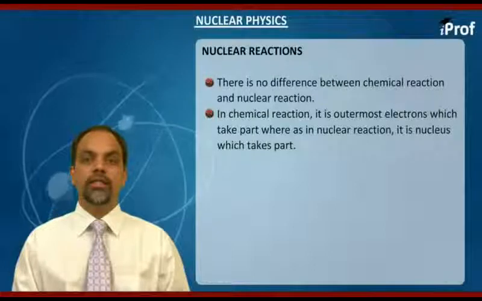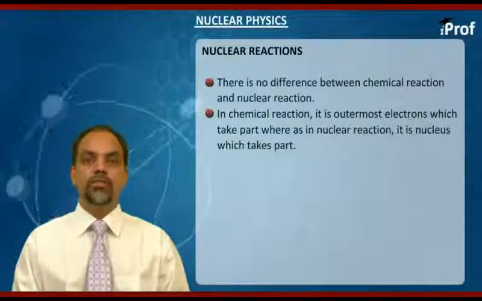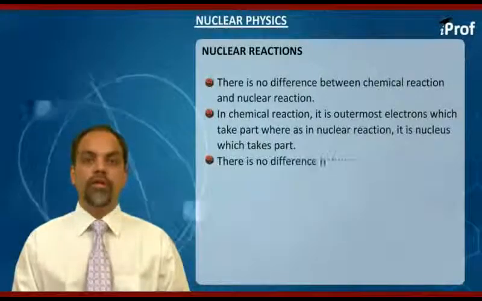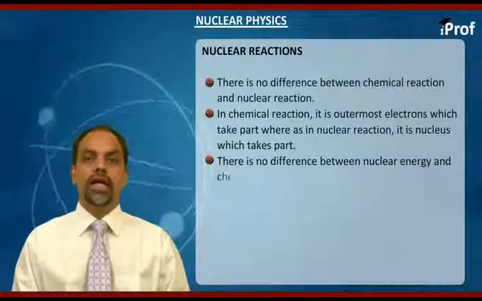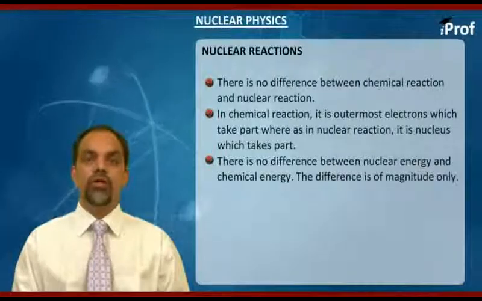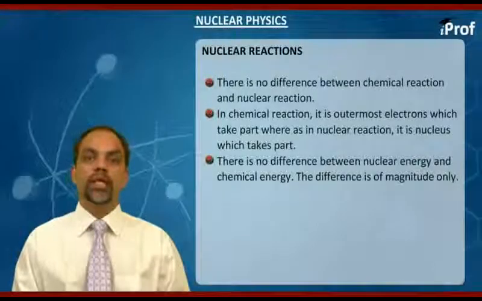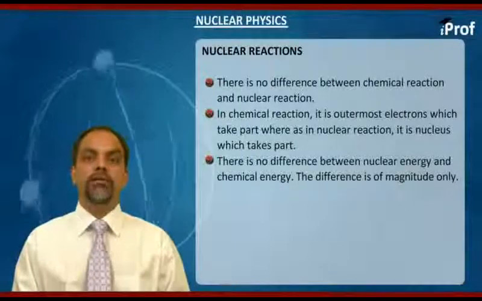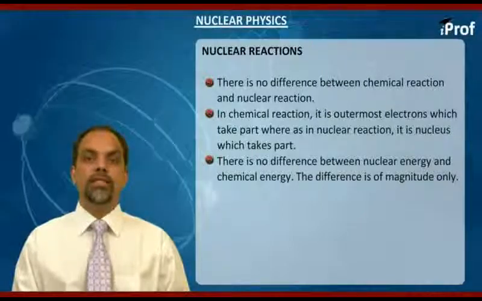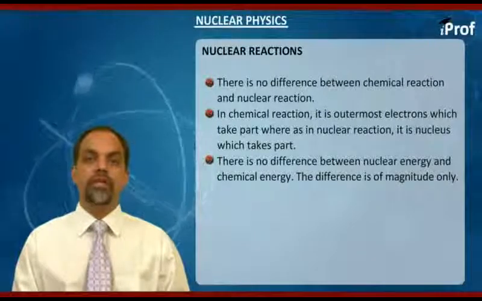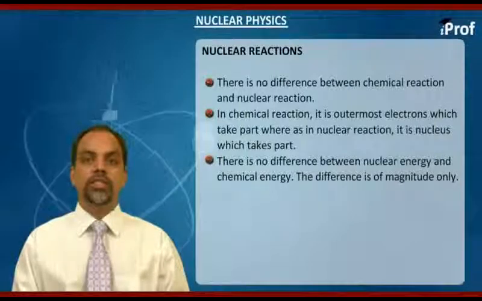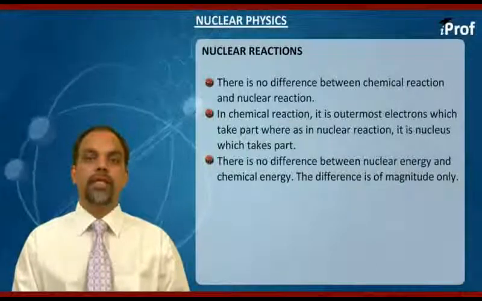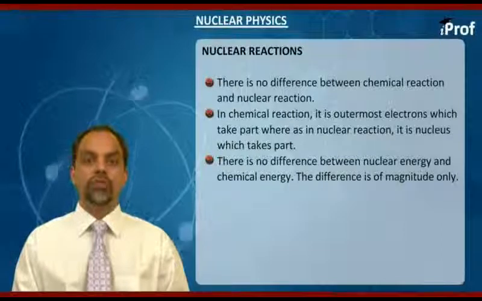And there is one more difference, and there is a myth among students and teachers also, that nuclear energy is different from chemical energy. No, there is no difference of nuclear energy and chemical energy. The difference is only of quantity. Now when electrons are participating in the reaction, the corresponding mass defect, that is a loss of mass, is very less, and from Einstein's very famous mass energy equivalence relation, that is E is equal to delta m c square, we get a very small value of energy, and it is of order of electron volt.